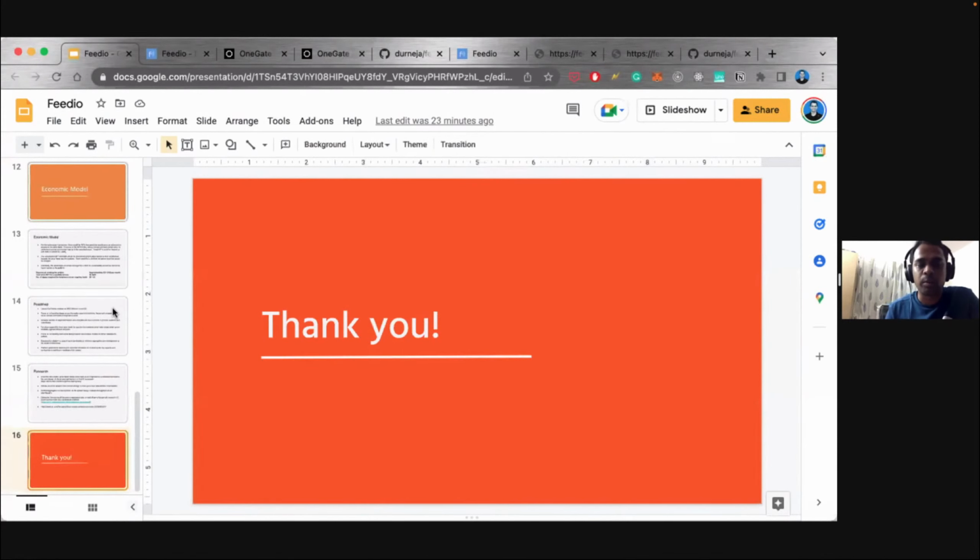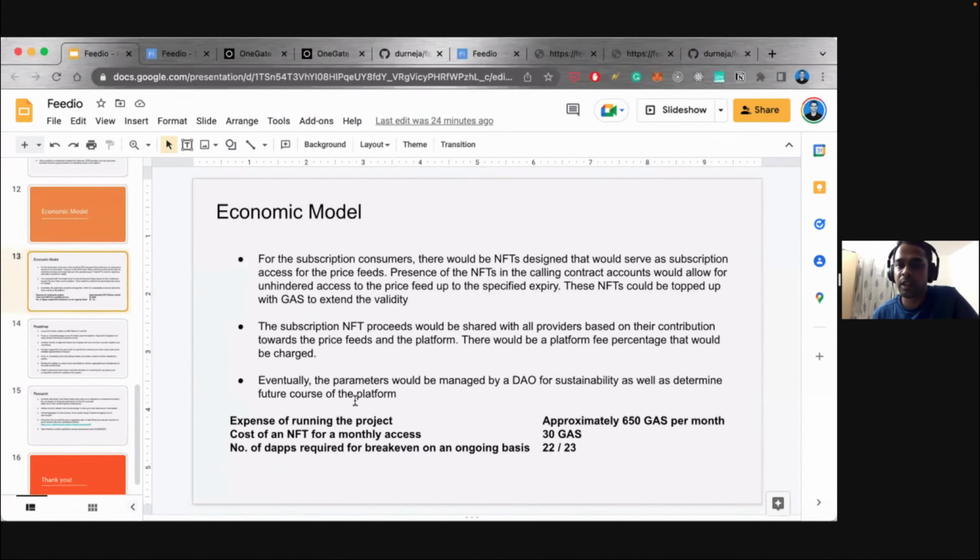So now the economic model. Assuming a 1 minute frequency of updating the token prices, what we have observed on the testnet is roughly around 20 gas is consumed or spent in all the update transactions. So we have calculated that the running of this project itself will consume 650 gas per month, including all the backend infrastructure, the client side data, right? So what we have done is we have priced the NFT at 30 gas. So this will give you subscription access to all the price feeds for a month.